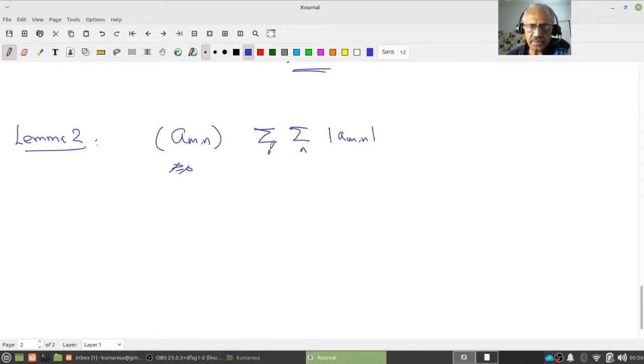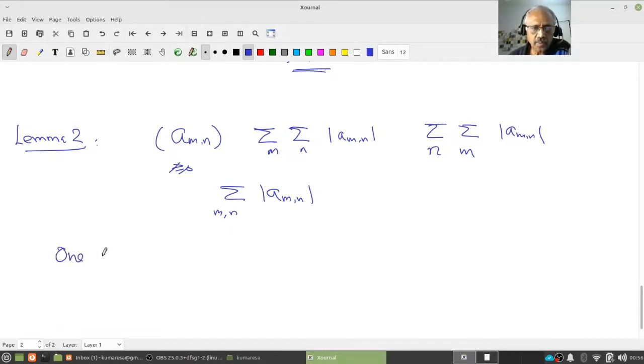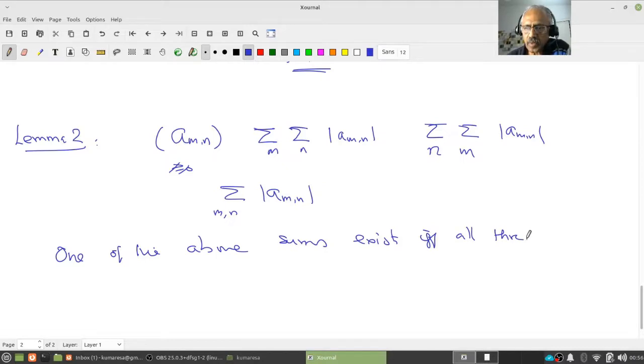This is the sum over n, this is the sum over m, and this is the interchanged order of n and m, and this is the double sum of |a_mn|. If I assume it is non-negative, then I don't have to put the modulus. I say one of the above sums exists if and only if all exist.